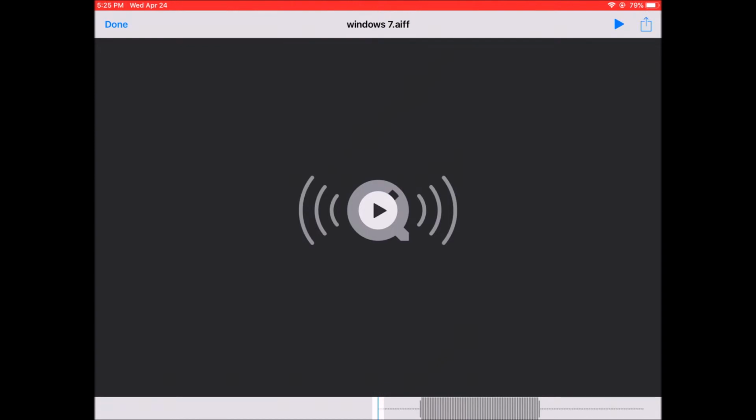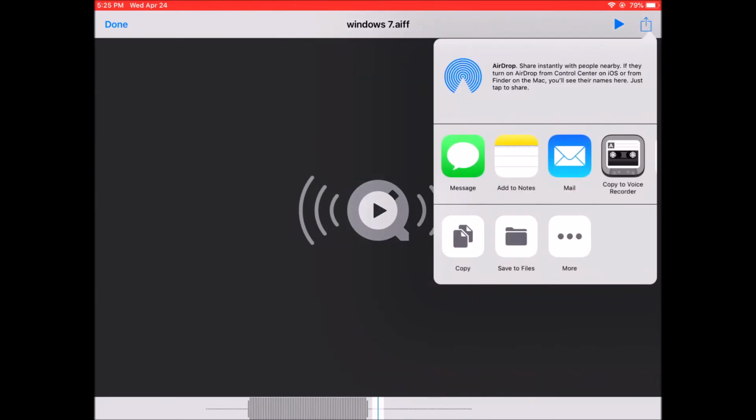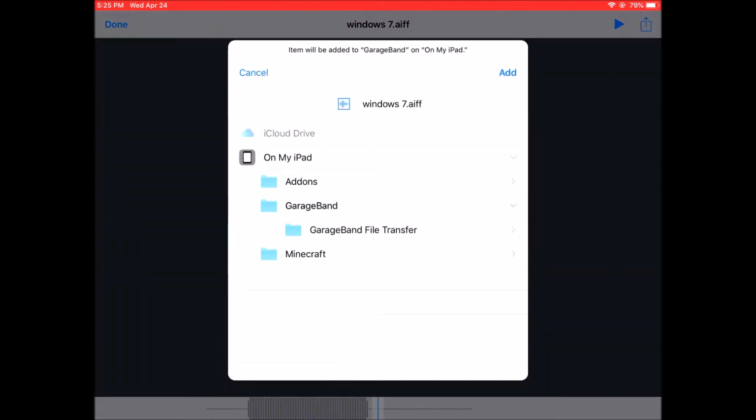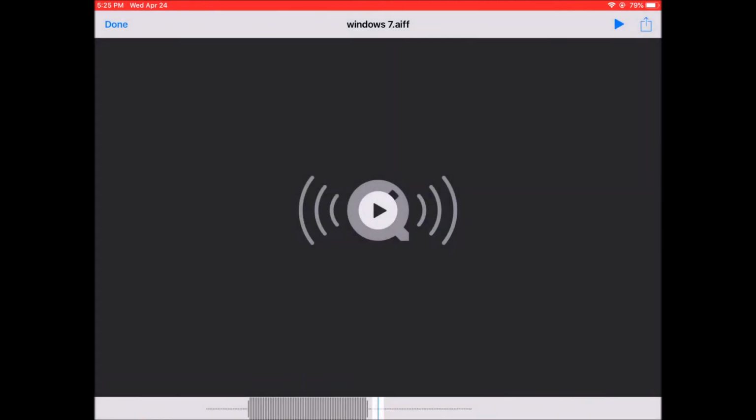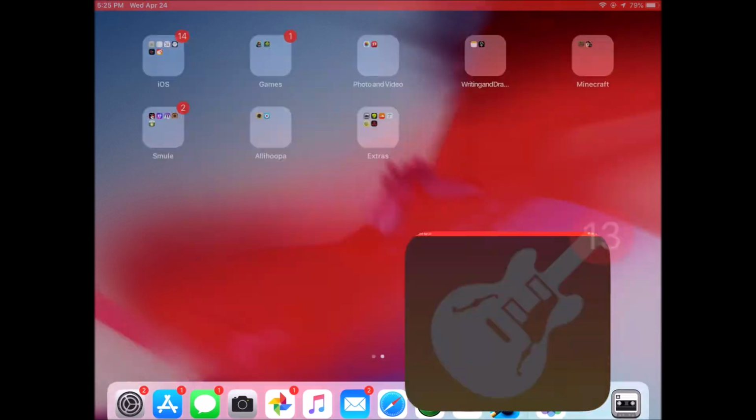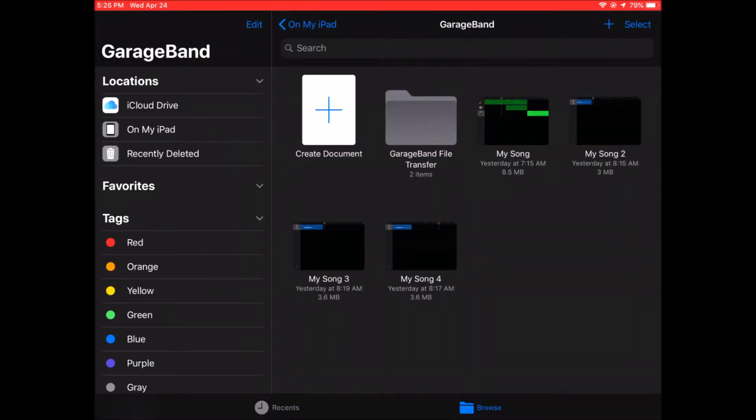Simply, you go to this and save to files. This is important because Files is the place where you make sure it's in the GarageBand file transfer. And I already have it in there, so I'm going to show you guys. Go to GarageBand. It has to be an AIFF file, or else it won't properly work. GarageBand file transfer. You can see Windows 7 is in there. You can't do it right now. Basically, I'm going to show you one I've already done before.